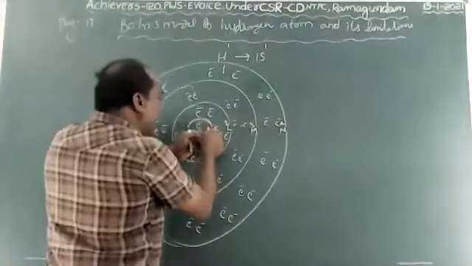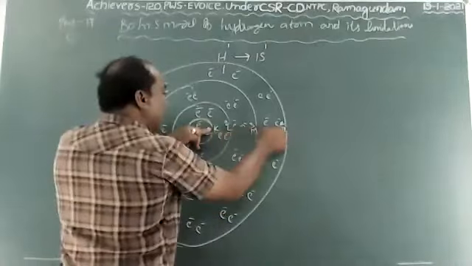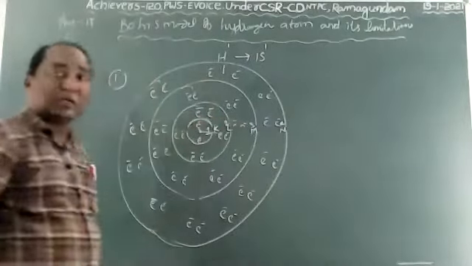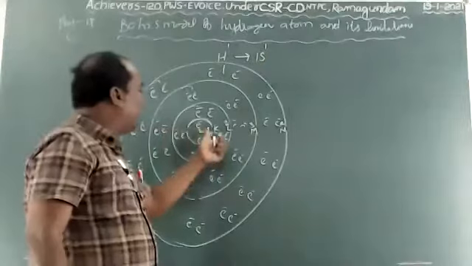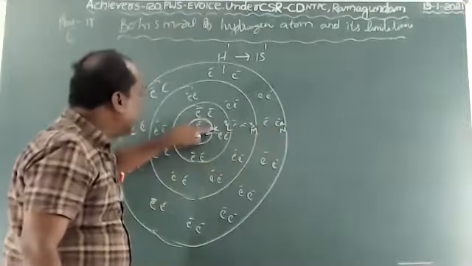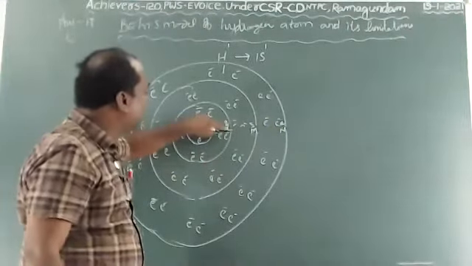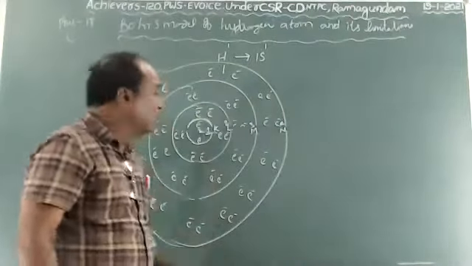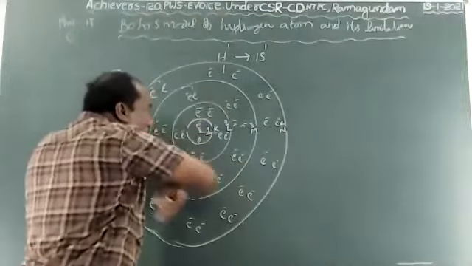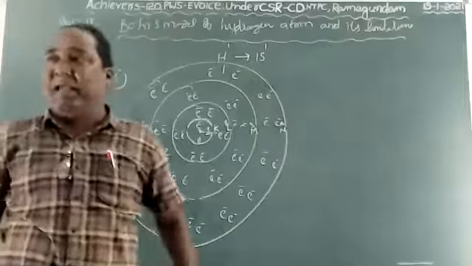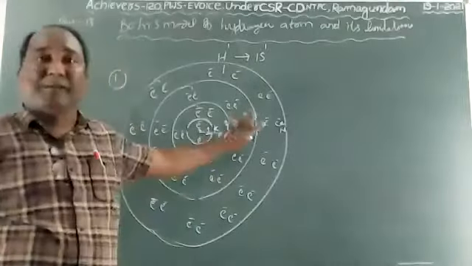The path here is nothing but K, L, M, N. We also call these orbitals. Numerically we denote them by 1, 2, 3, 4. K is the first shell, L is the second, then the third shell and the fourth shell. We have to call these shells stationary shells, main shells or stationary orbits.